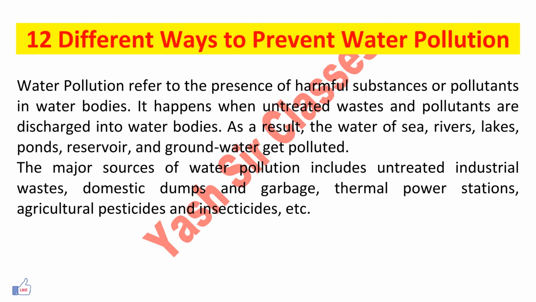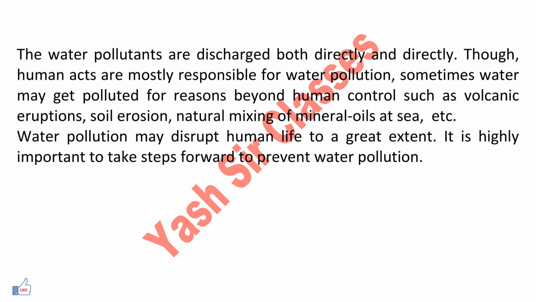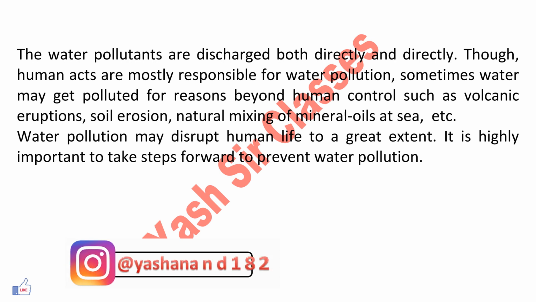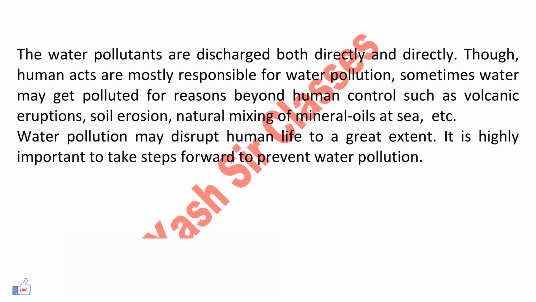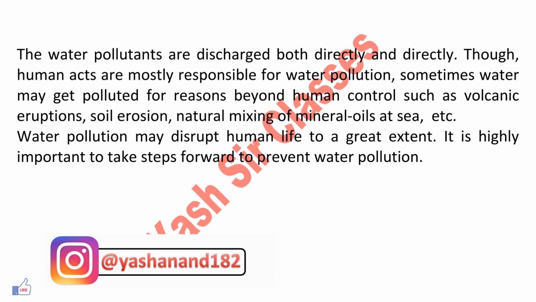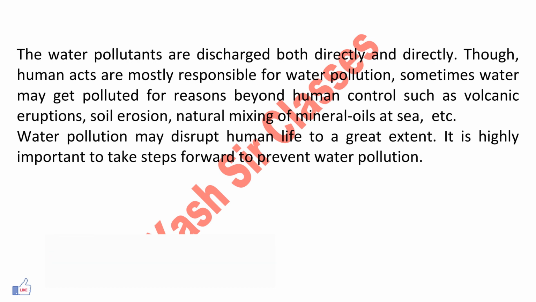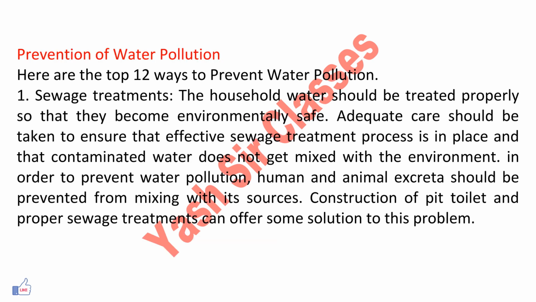The major sources of water pollutants include untreated industrial waste, domestic dumps and garbage, thermal power stations, agriculture, pesticides, and insecticides, etc. Pollutants are discharged both directly and indirectly, and human acts are mostly responsible for water pollution. Sometimes water may get polluted for reasons beyond human control, such as volcanic eruption, soil erosion, natural mixing of minerals while at sea, etc. Water pollution may disturb human life to a great extent. It is highly important to take steps to prevent water pollution.